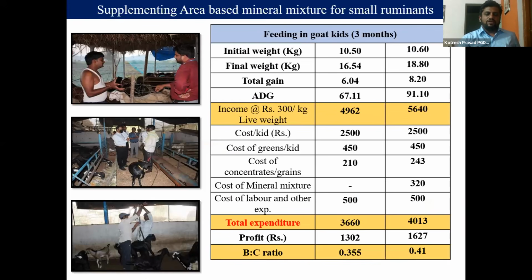It is different for goat and sheep, because there are so many disorders or deficiencies, or even disease conditions which occur due to imbalance of minerals in the body. That's why area-based and species-based mineral mixtures are available. You must use that. It will definitely have a good effect on both health and growth.